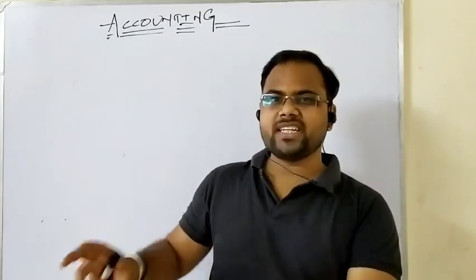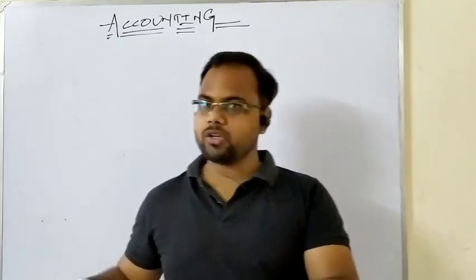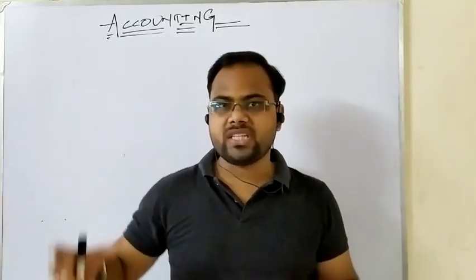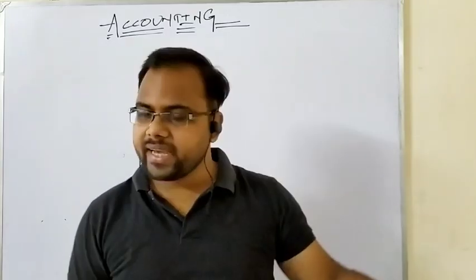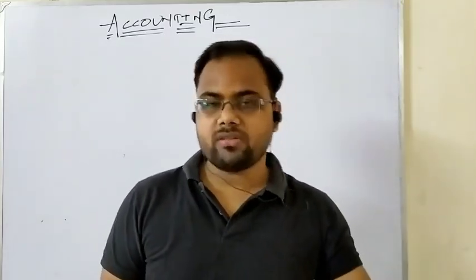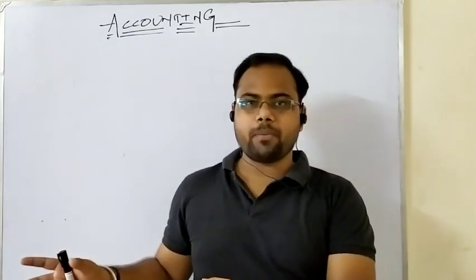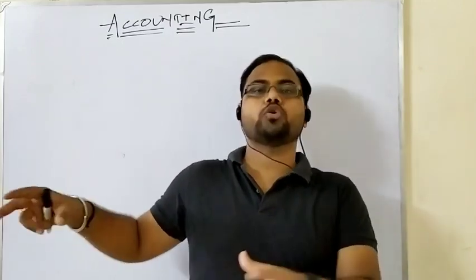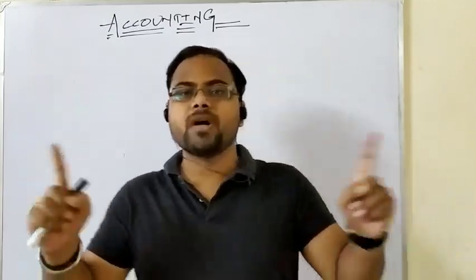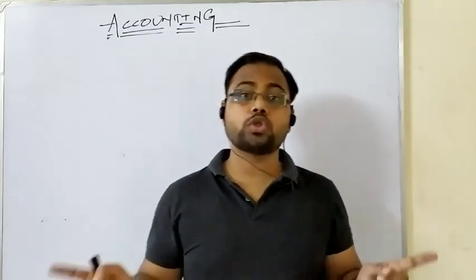We have discussed in detail the functions of accounting, where under interpretation, the book called Final Account is prepared, and under the Final Account, three financial statements are prepared. What are those three? Trading account, profit and loss account, and balance sheet. And I have also told you the peculiarity about the trading and profit and loss account: if you are acquainted with the preparation of those two accounts, then you can merge those two ledger accounts.